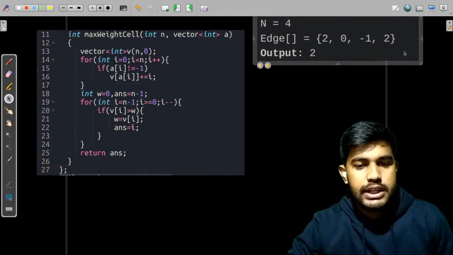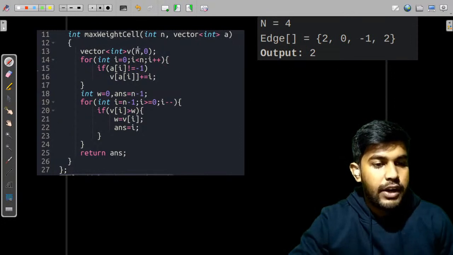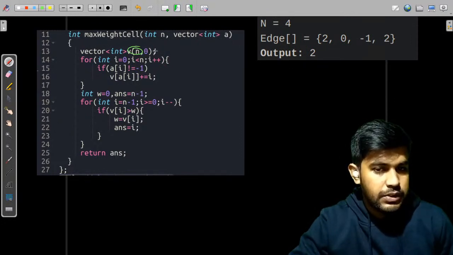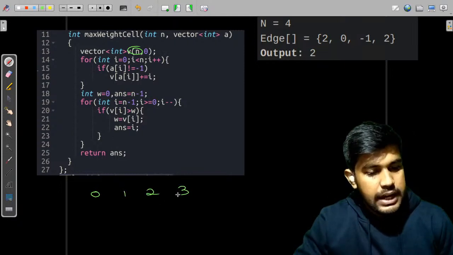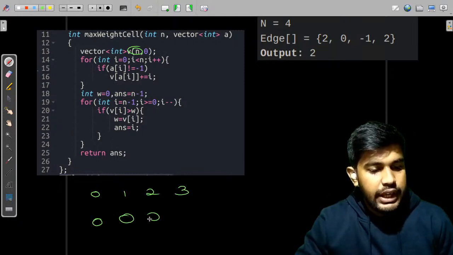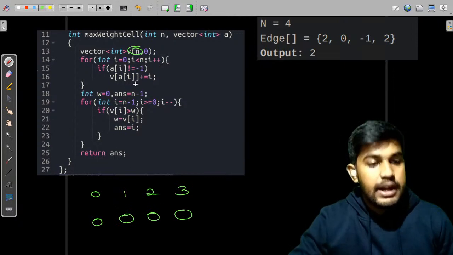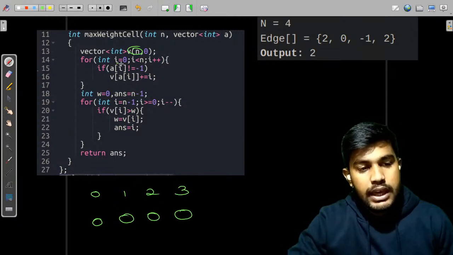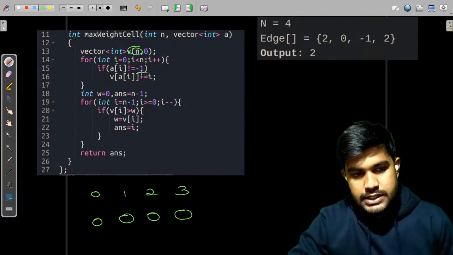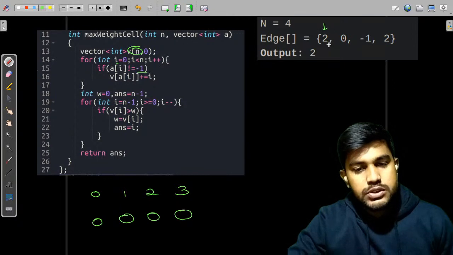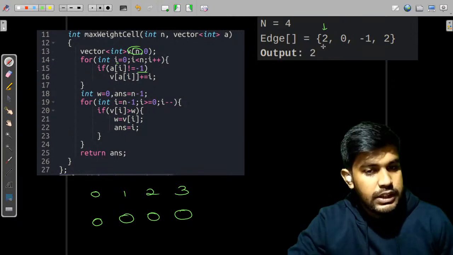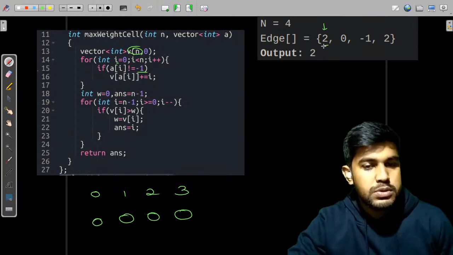So initially we have the vector of size n with everything as 0. So initially we have 0, 1, 2 and 3, and initially everything is 0 itself. Now if a[i] is not equal to -1, then only we would proceed. So first we have a0. So 0 is not equal to -1. So we would add this to 0.